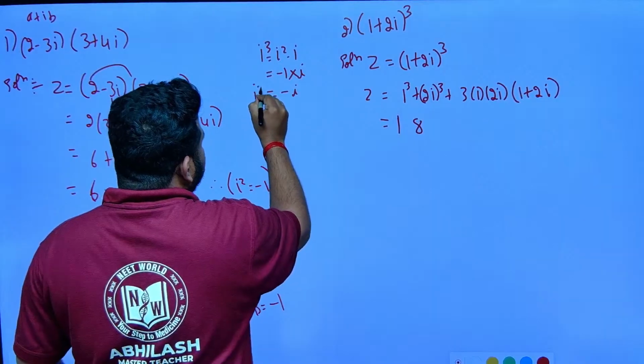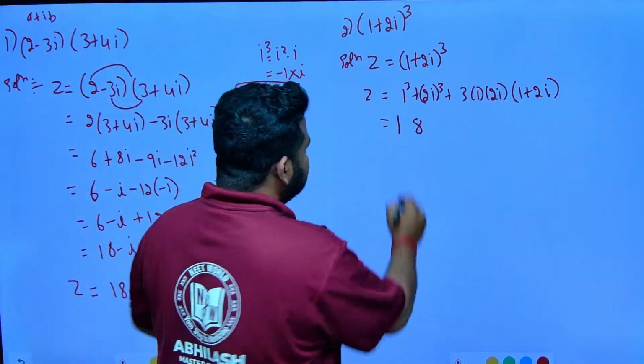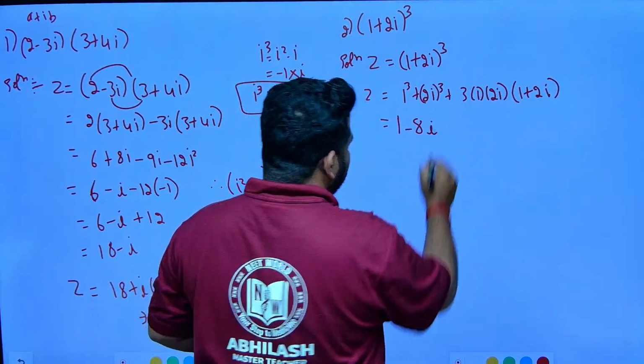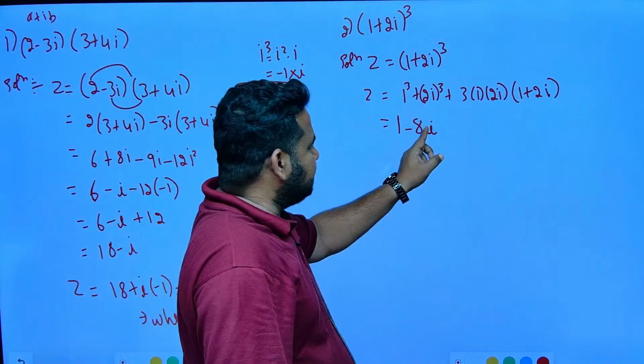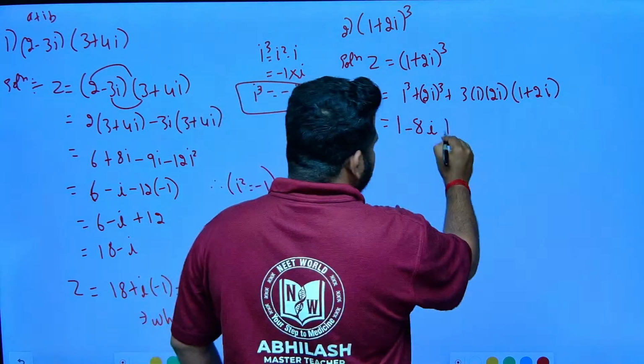So, the value of i cube is minus i. So, here we have 1 minus 8i, because i cube is minus i, into 8 is minus 8i.